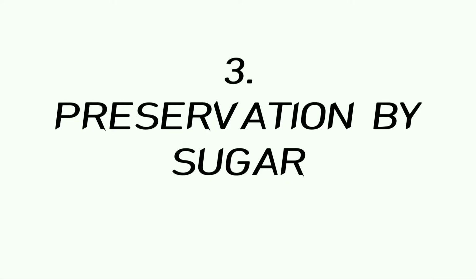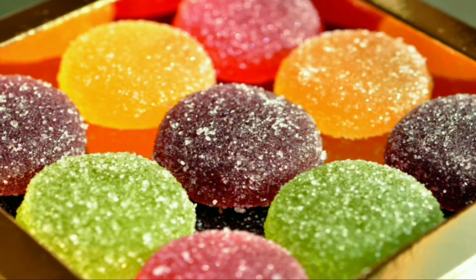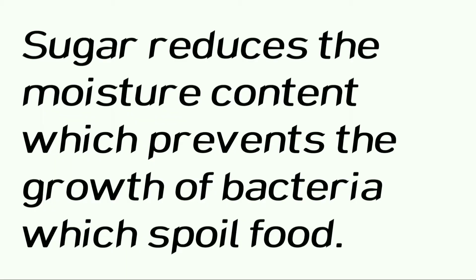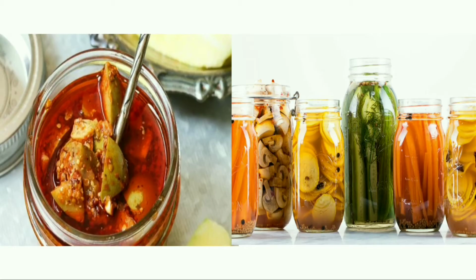Next, preservation by sugar. Jams and jellies are preserved by sugar. Sugar reduces the moisture content, which prevents the growth of bacteria that spoil food. Next is preservation by oil and vinegar. Use of oil and vinegar prevents spoilage of pickles because bacteria cannot live in such an environment.